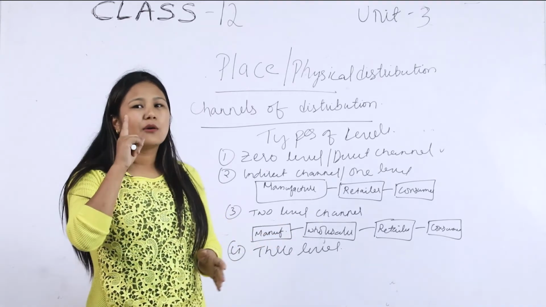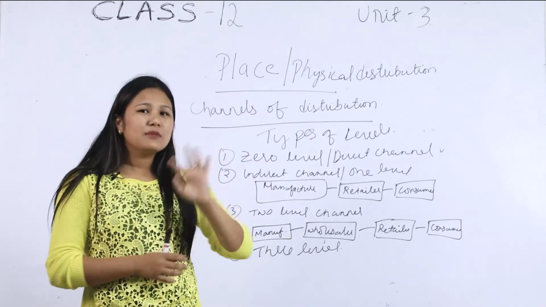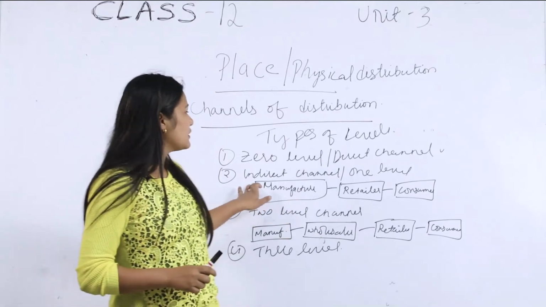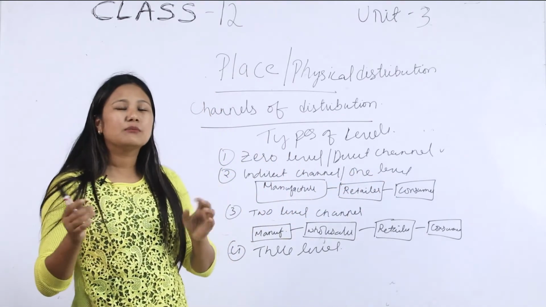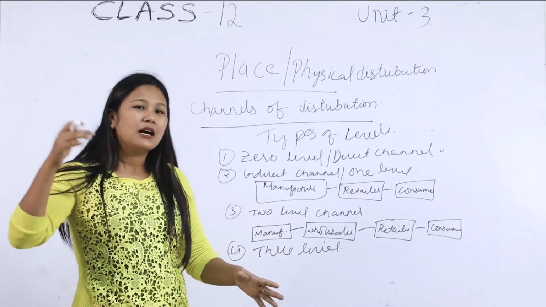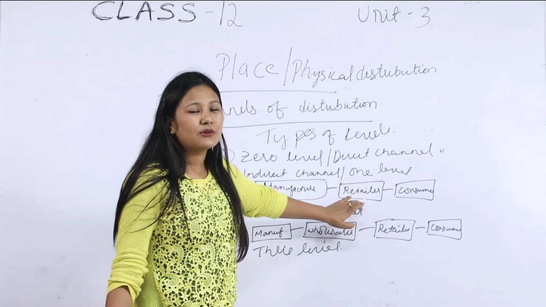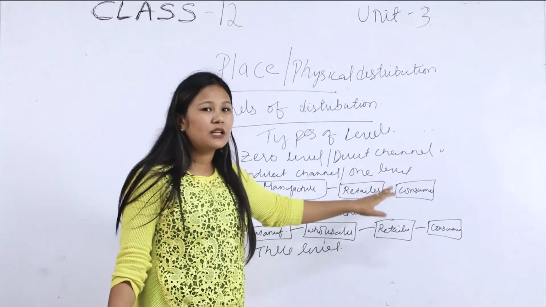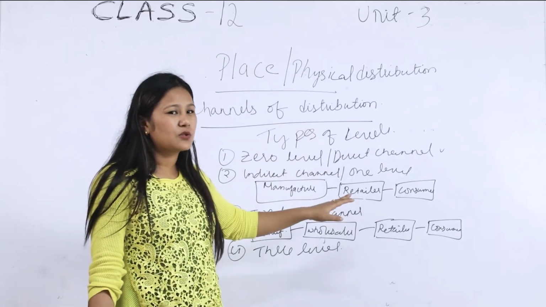There is one middleman between the manufacturer and the consumer, and that middleman is known as the retailer. It is known as indirect channel or one level because there is one person involved between the manufacturer and the ultimate consumer. The retailer acts as the middleman between the manufacturer and the consumer. Therefore, it is known as one level channel of distribution.